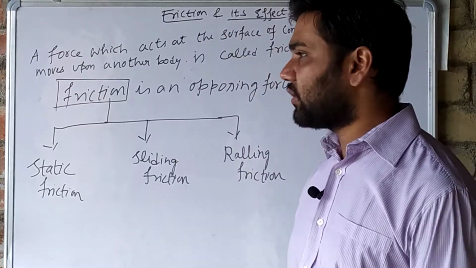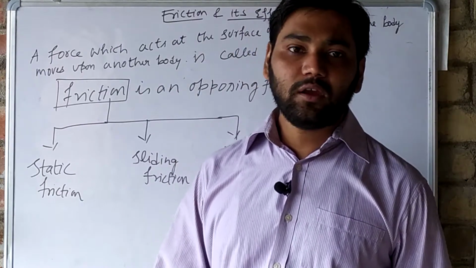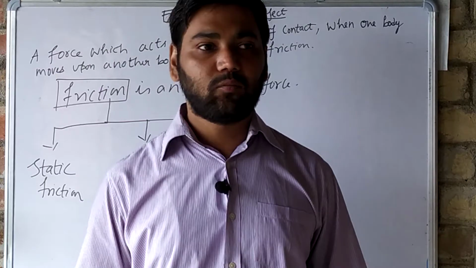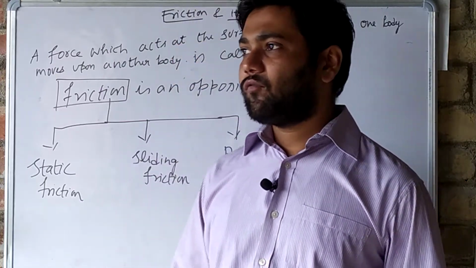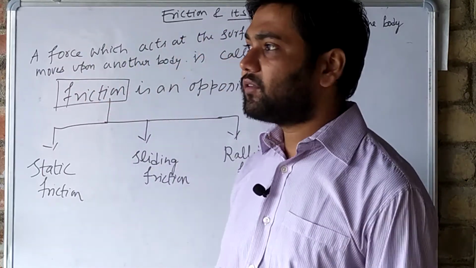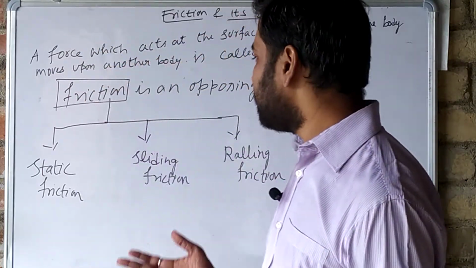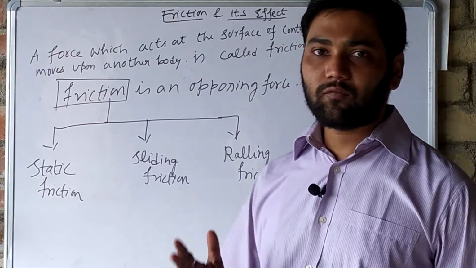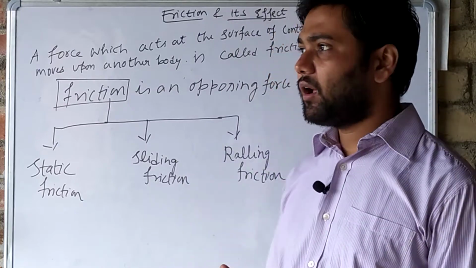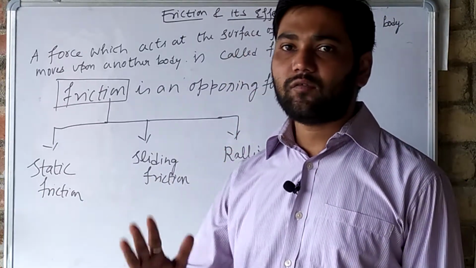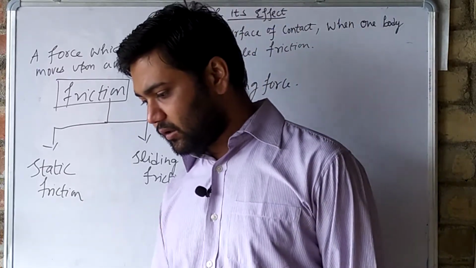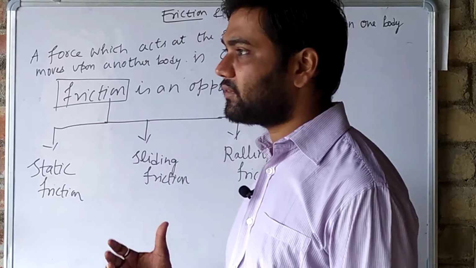So in static friction, what happens? It comes into play when one body is acting on the surface of another body on a flat surface. Then we will say that static friction is happening. Understand? And what happens in sliding friction?